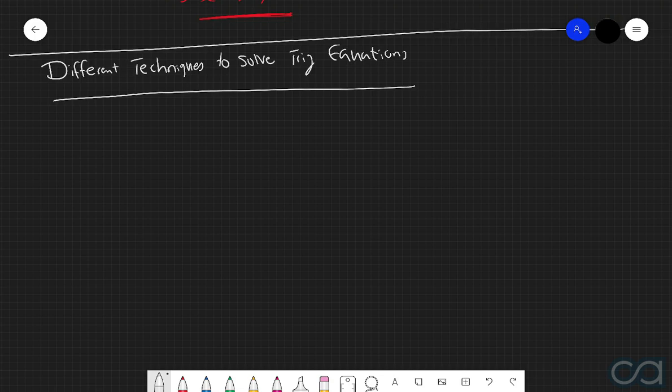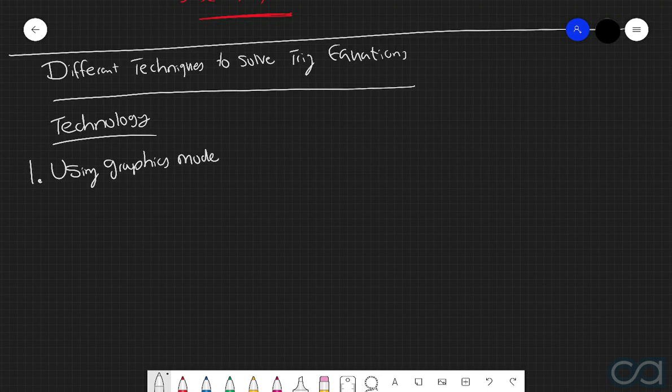So we're going to come over to our graphics calculator to solve this, but we're going to use two very, very different methods. The first of the two technological methods that we're going to be using is the graphics mode in our calculator. Now, out of the two methods which I'm about to show you, using the graphics mode in your calculator is arguably the weaker method, and I'll get into why that is in just a second.